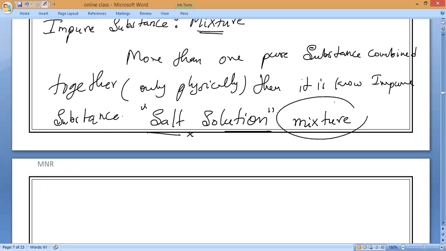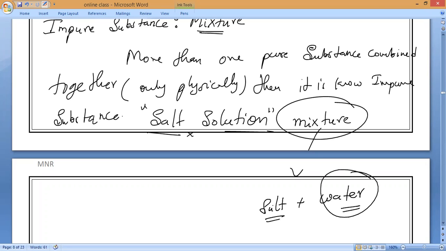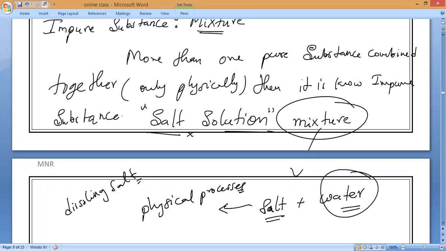It contains two substances, salt plus water. By evaporating the water, we can get the salt back. And is it a chemical process or physical process? Physical process, because we are just dissolving salt. Dissolving salt is a physical process. That is what you have to remember.